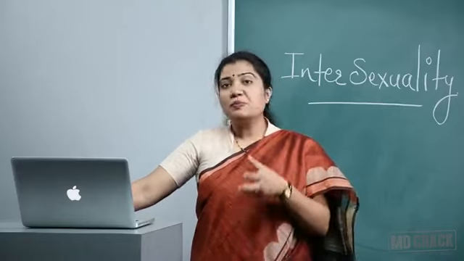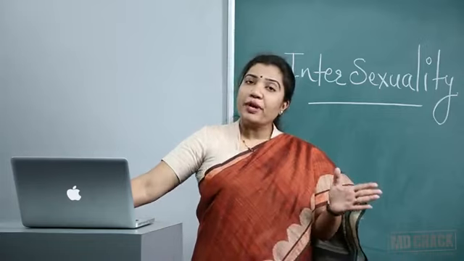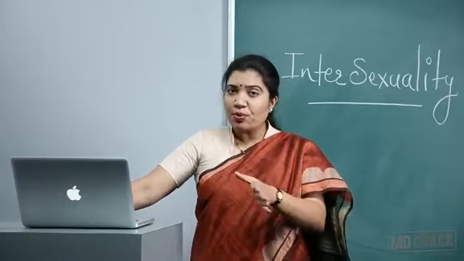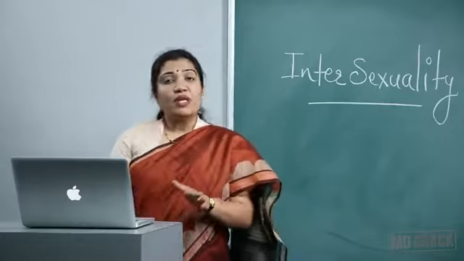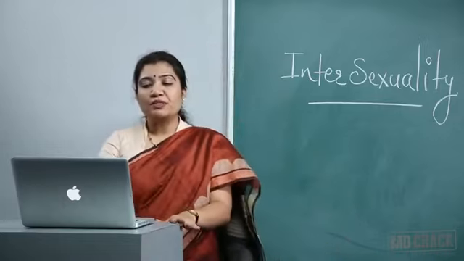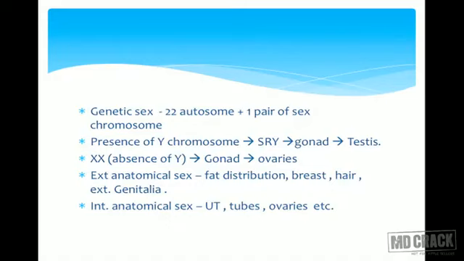unless there is presence of Y chromosome, then the program changes and there is formation of testes, then there is formation of Wolffian duct. Otherwise every baby is actually programmed to become a female. So when there is presence of Y, the gonads get selected as testes. When Y is absent, the gonads become ovaries. External anatomical sex is the fat distribution, whether it is feminine, breast development, changes in both the sexes, pubic and axillary hair, and external genitalia. These all form external anatomical sex.